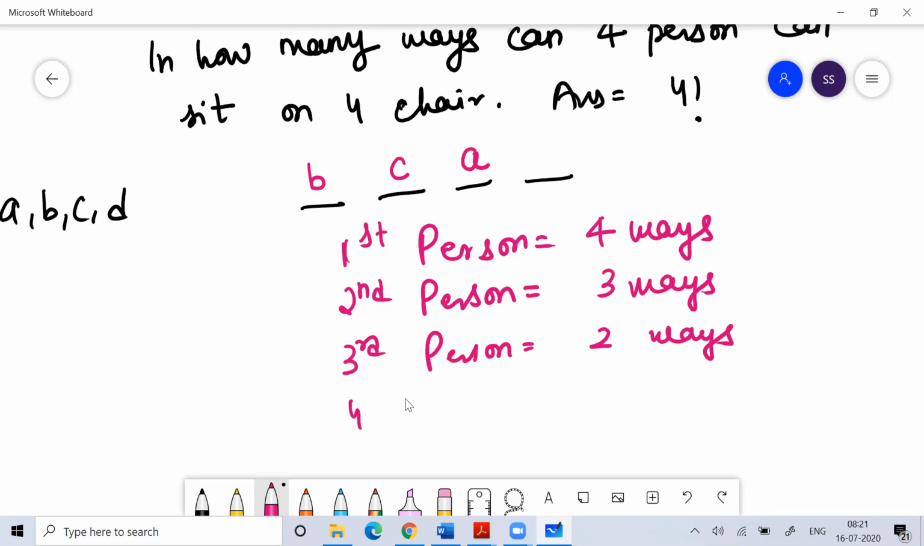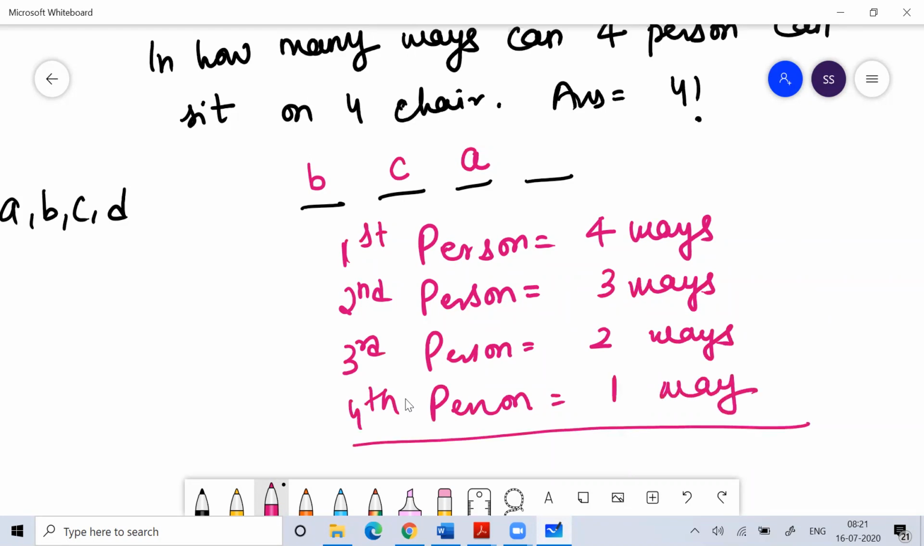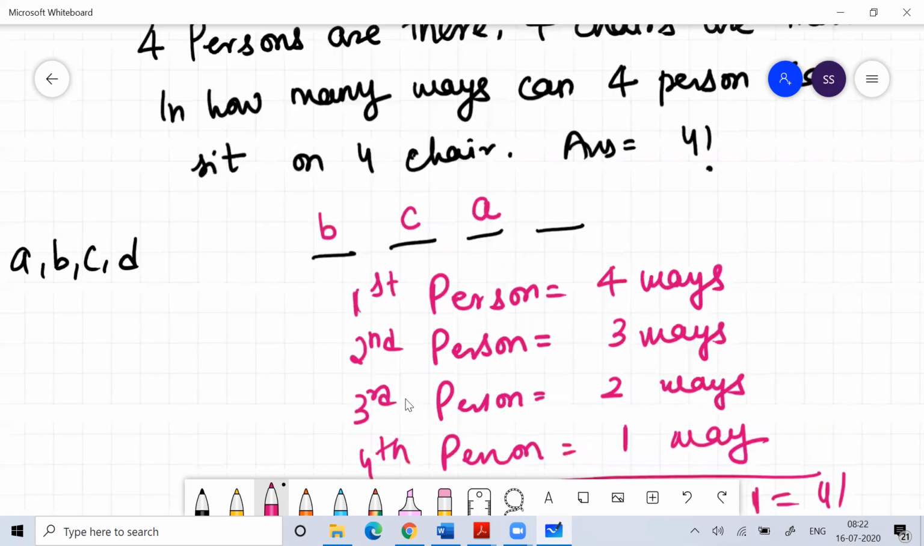For the fourth person, in how many ways can the fourth person sit? In one way, whatever chair is left. So ultimately the answer is 4 into 3 into 2 into 1, and that is nothing but 4 factorial. So here the concept of factorial comes. You can understand this application by using the concept of factorial. I hope you are clear with the concept of factorial.